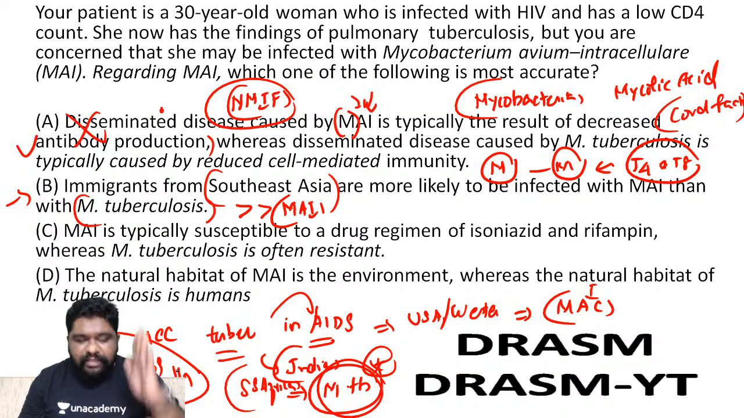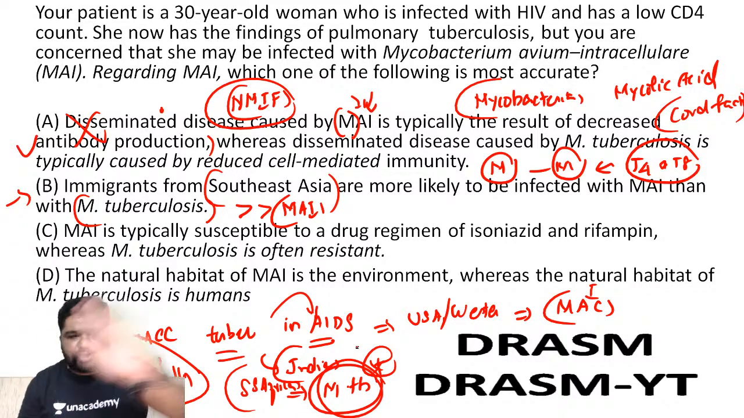Globally also, MTB is the most common cause. Remember, it is not MAC globally. It is not MAC in India. MAC only in case of Western countries and USA. But all over the world, it is because of MTB. In India and Southeast Asia also it's MTB.